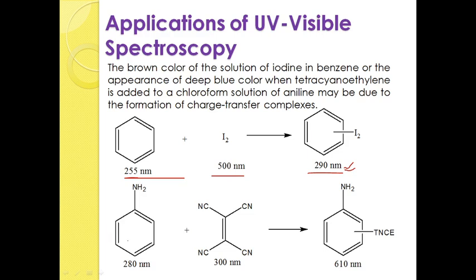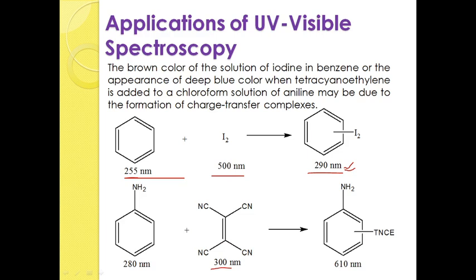Now, let me take another example. Here the reaction is taking place between an aniline molecule and tetracyanoethylene. So, four cyano groups are attached. Individually, the aniline molecule gives its absorption at 280 nanometers and the tetracyanoethylene molecule gives absorption at 300 nanometers. When they are in combination or association, then there is a development of a charge transfer complex.